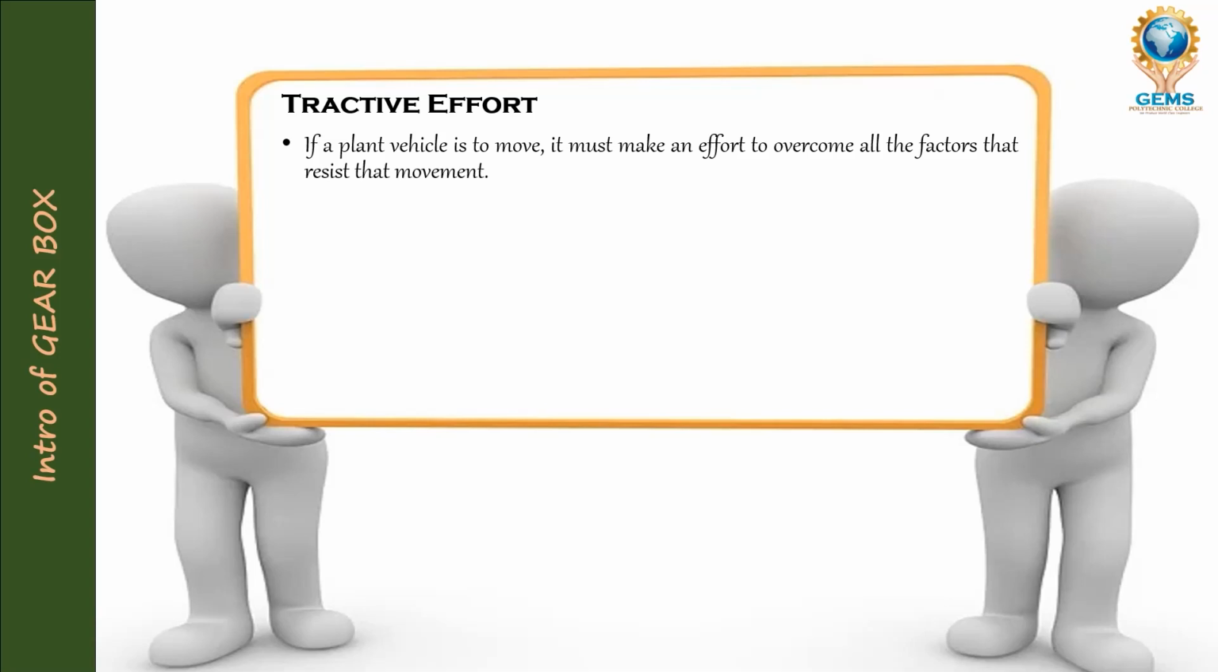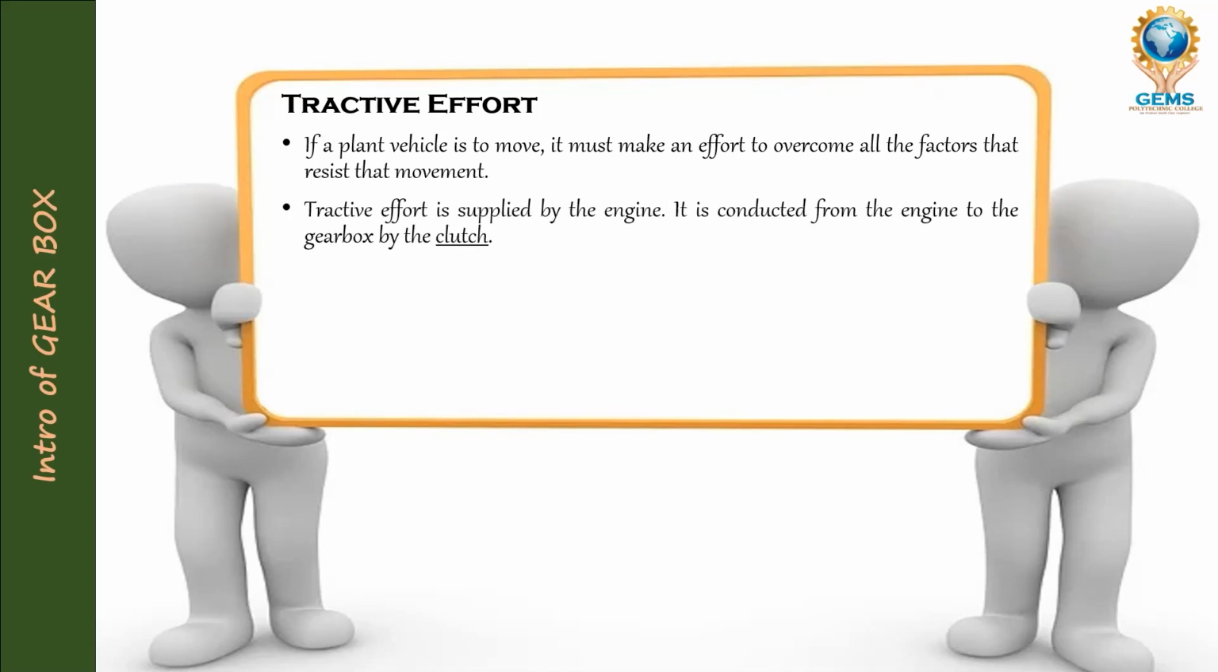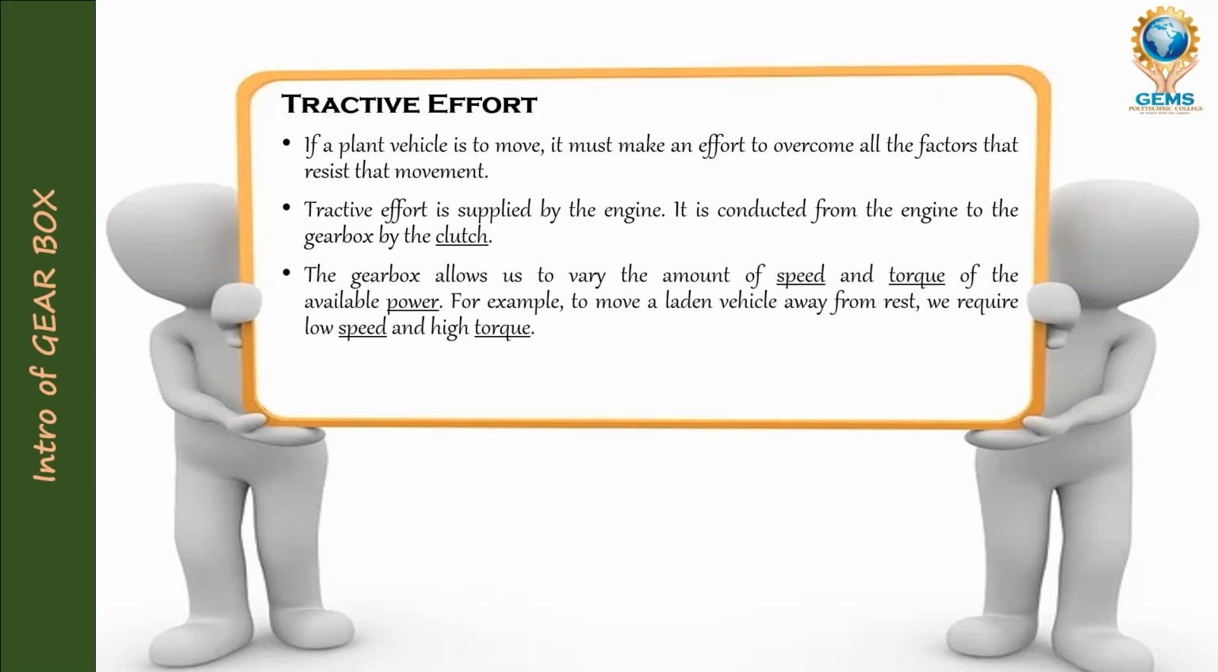Can you understand? If a vehicle has to move forward, there will be some resistance. It has to overcome all of that, and for that the gearbox is used. Tractive effort is supplied by the engine. It is conducted from the engine to the gearbox by the clutch. The clutch will conduct that power to overcome the resistance.